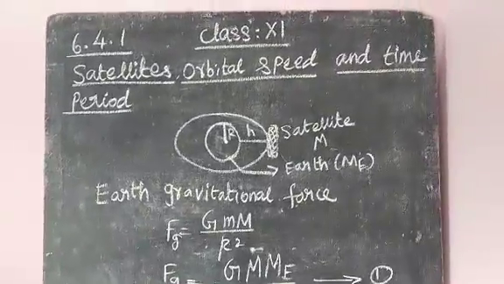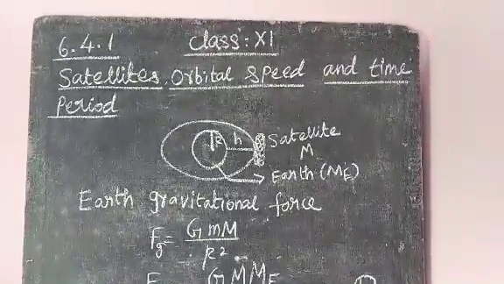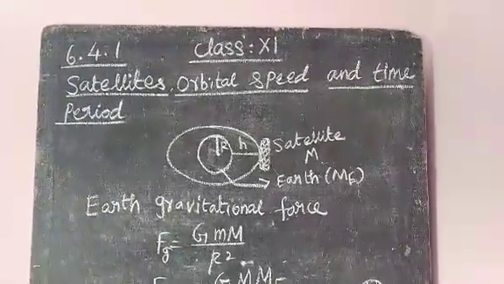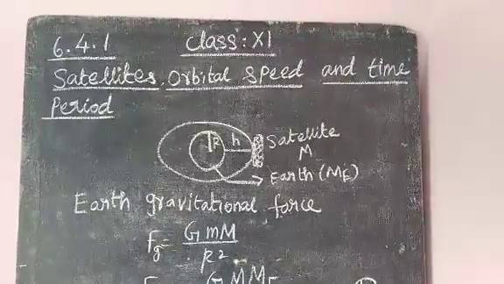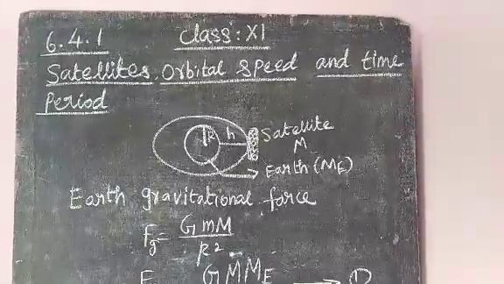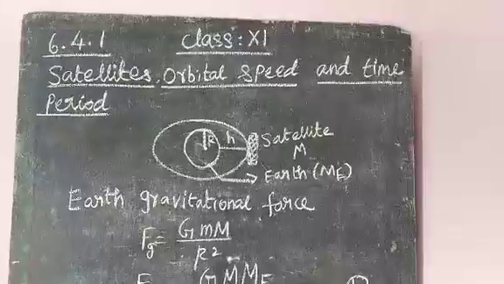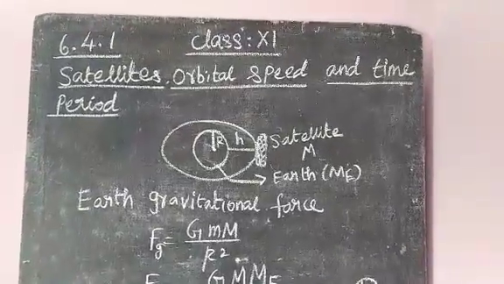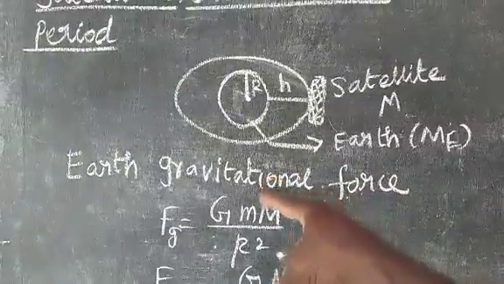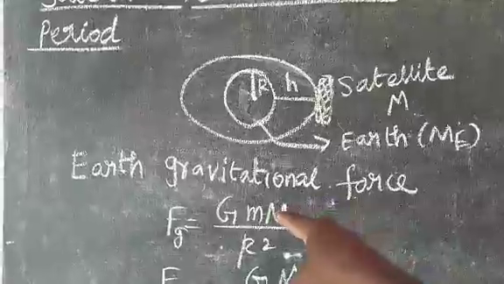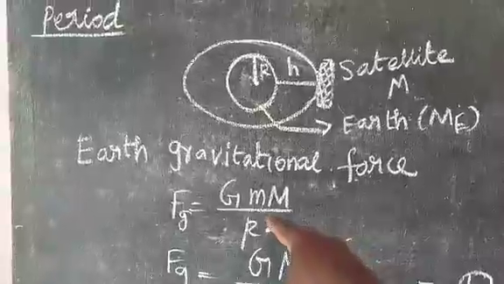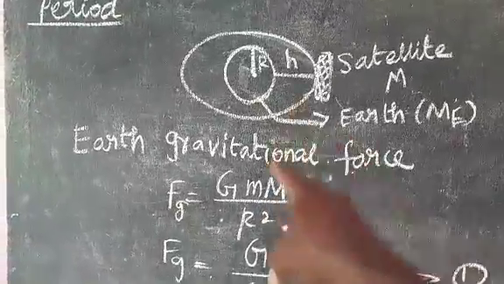We already learned Newton's law of gravitation in 10th standard. In the universe, every body attracts every other body with a force which is directly proportional to the product of their masses and inversely proportional to the square of the distance between them. From this law, finally we obtained the gravitational force Fg is equal to gravitational constant G, mass of the earth, mass of the body, divided by the square of the radius of the earth. So apply this formula here.